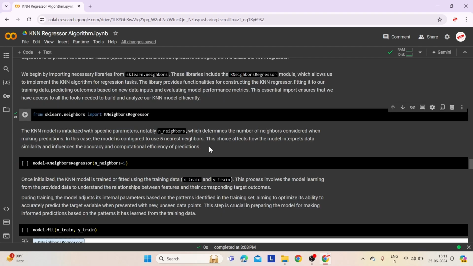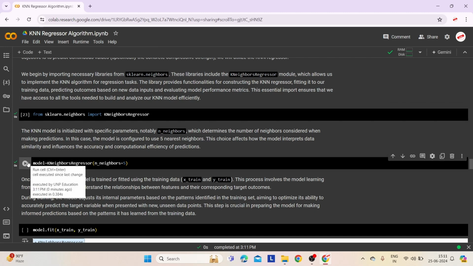The KNN model is set up with specific parameters, particularly n_neighbors, which dictates how many neighboring data points the model will consider when making predictions. In this instance, the model is configured to utilize 5 nearest neighbors. This parameter choice significantly impacts how the model assesses similarity between data points and directly affects both the accuracy of predictions and the computational efficiency of the algorithm.